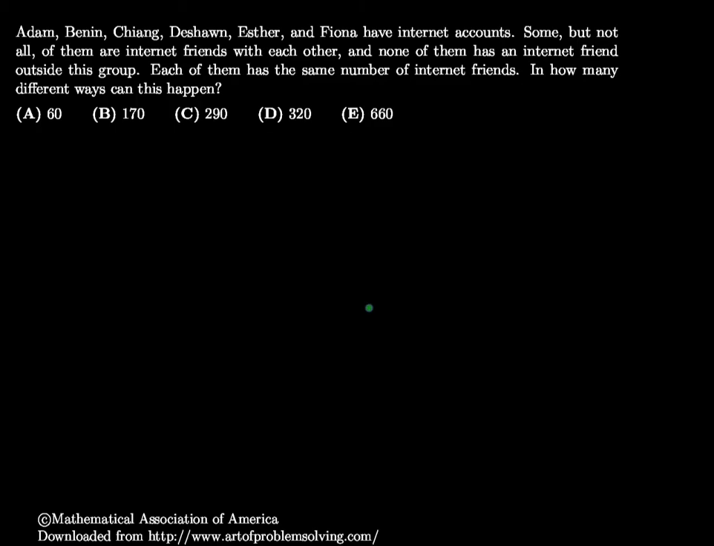Okay, 2012 AMC. This was problem 19 from AMC12A and problem 23 from the AMC10A. It says Adam, Benin, Xiang, Deshawn, Esther, and Fiona have internet accounts. It doesn't matter what their names are, so we're not going to use them. Let's call them A. Oh, I guess I didn't even notice that. Yes, that is wonderful.